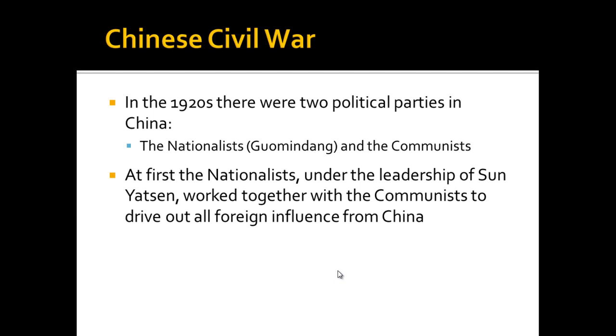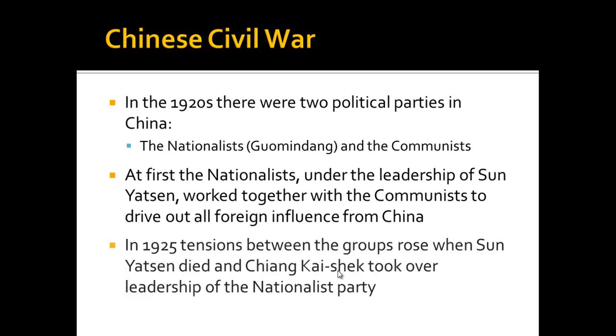All right. Some problems will arise when in 1925 Sun Yat-sen passes away and his successor is a man named Chiang Kai-shek. All right, he'll take over the leadership of the Nationalist Party, and his ideas are much different than Sun Yat-sen. He comes to power as an energetic young army officer. He is determined to smash the power of the warlords and reunite China, but he has really little interest in democracy or communism for that matter.